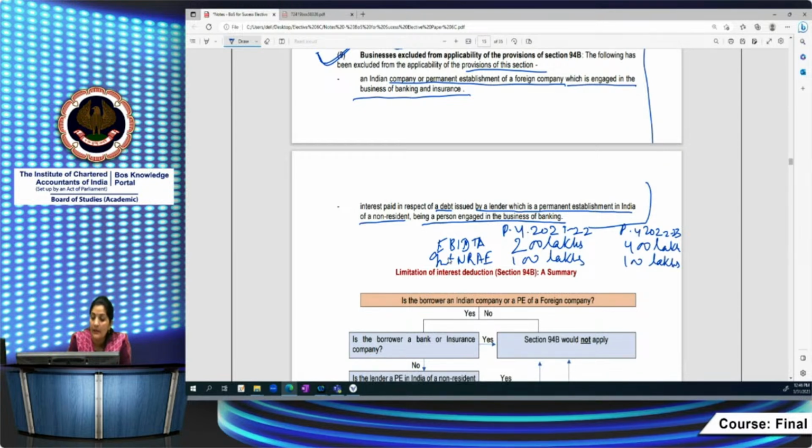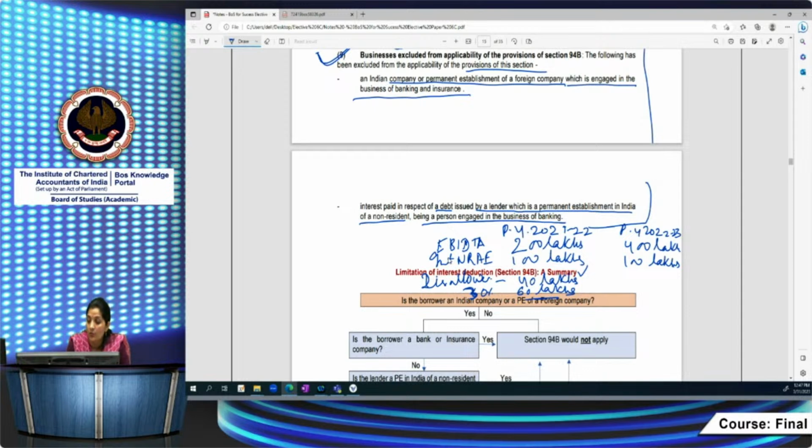Now, how much disallowance will be attracted? As we computed, it's 40 lakhs. You have computed the disallowance of 40 lakhs, since 30% of EBITDA of 200 lakhs is 60 lakh rupees. 60 lakh interest is allowable, while 40 lakhs is disallowed. So this 40 lakh amount you can carry forward to the subsequent year. This is the excess amount which you can carry forward till 8 assessment years.